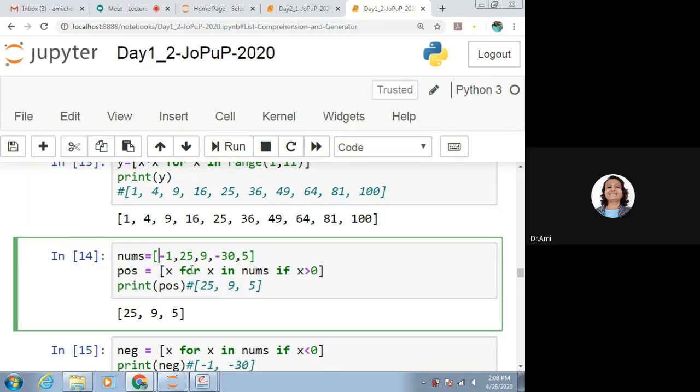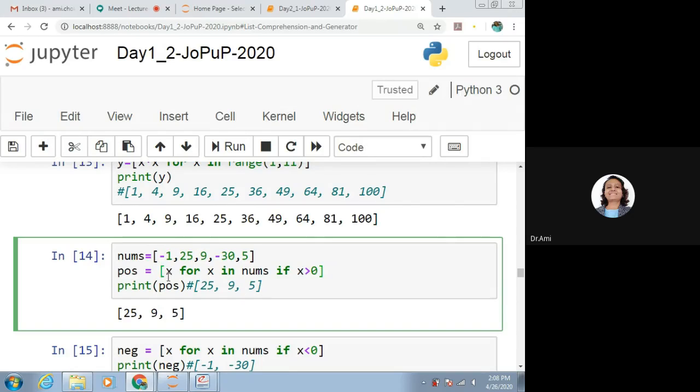nums is equal to [-1, 25, 9, -30, 5]. Positive list we want to get. So how we can get it? We have to write this list comprehension obviously inside square brackets. This is what you have already noticed, isn't it? It is because list comprehension always gives a list as return value.